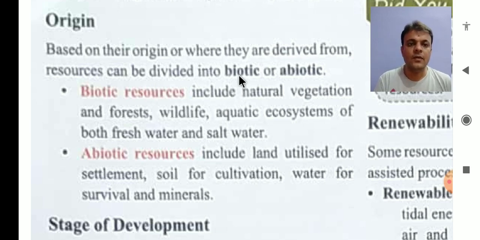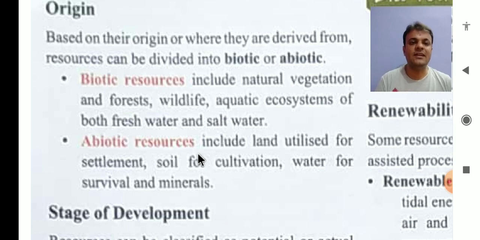Now what is a biotic resource? It contains the word bio. Bio means life, right? So biotic resource means natural vegetation and forest, wildlife, aquatic ecosystems of both fresh water and salt water. So all these include biotic resources. Biotic resource means resources which have life.